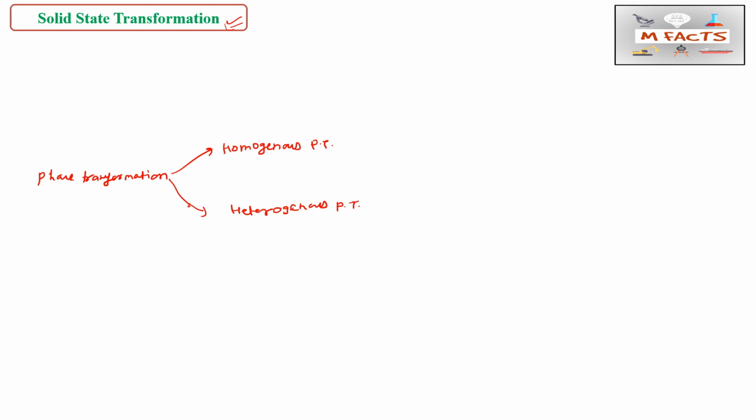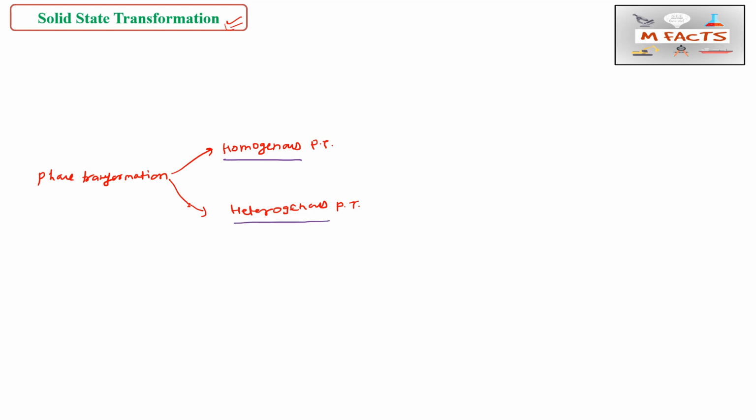Homogeneous phase transformation basically takes place over the entire volume of the system, while heterogeneous occurs at some specific site of the system, leaving the remaining system unchanged. So in homogeneous phase transformation everything will be changed, while heterogeneous transformation will occur at some specific point.